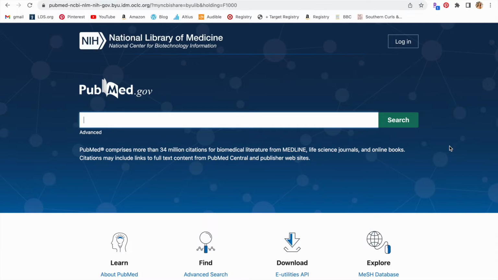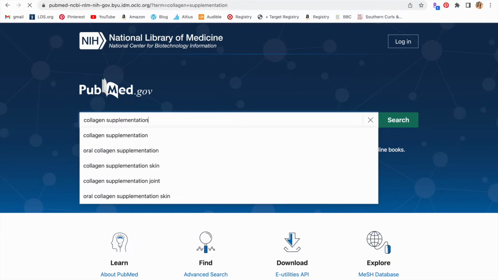So let's get started. All right, so first and foremost, you need to find a database that will work for what you're looking to research. I use PubMed for just about everything. I feel like with the content I'm looking for, this is a perfect place that has everything I need, my one-stop shop. It's very reputable. I will type in collagen supplementation because that's what I want to look into, and I get my search results.